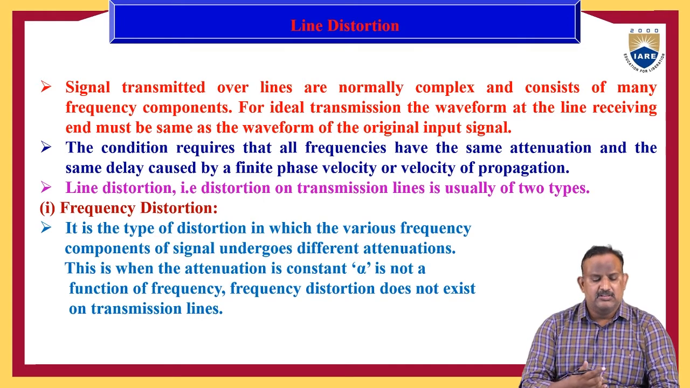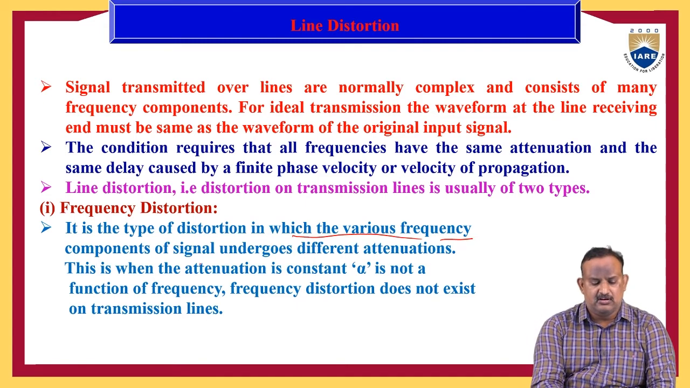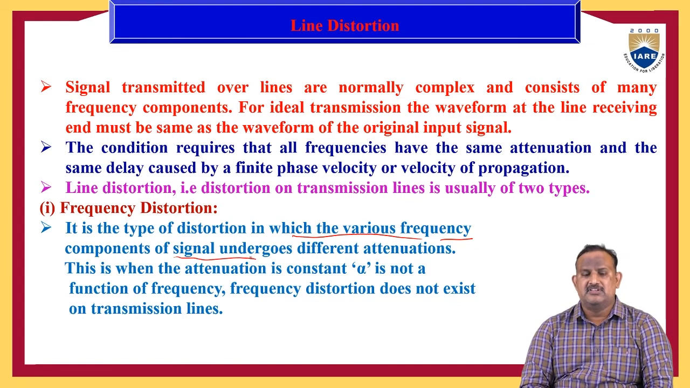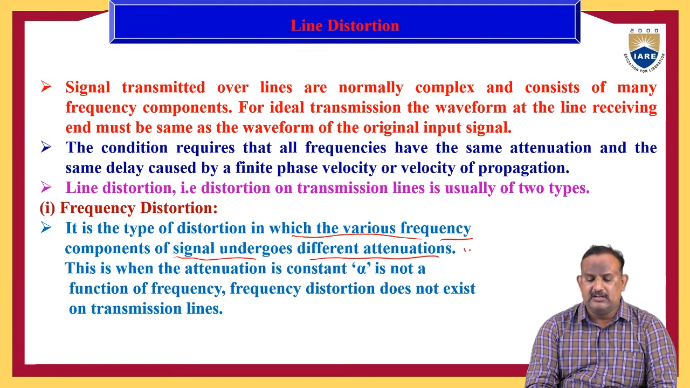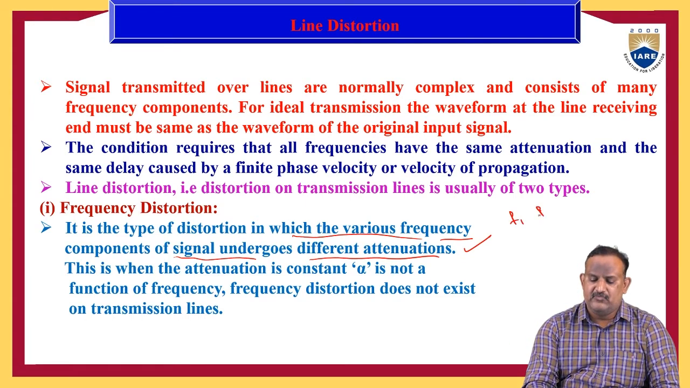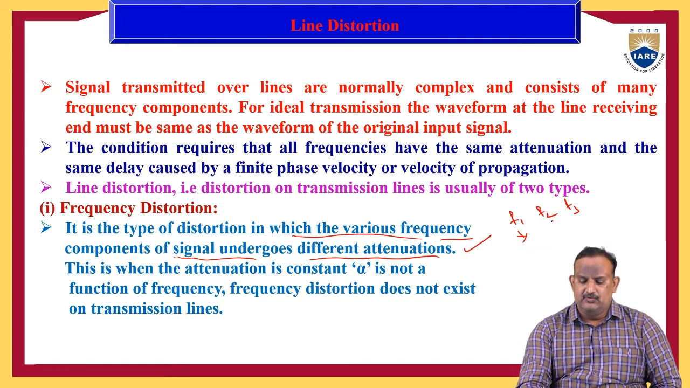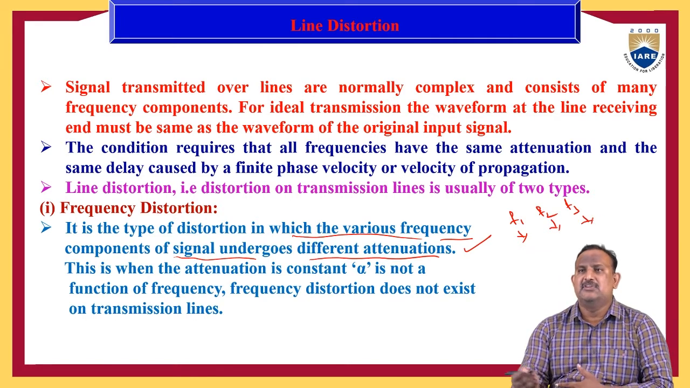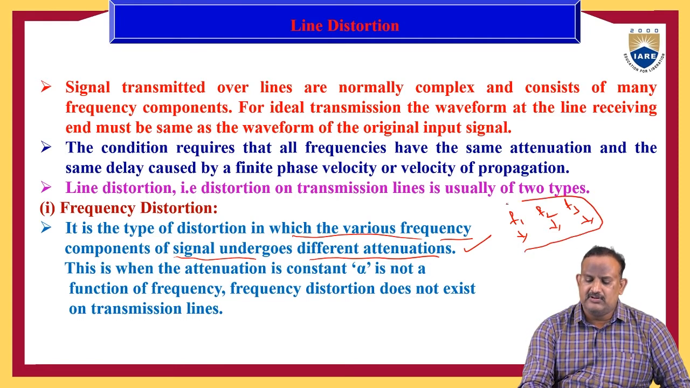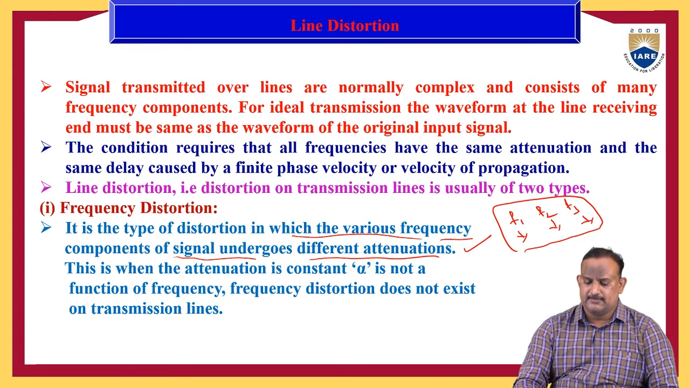So I repeat once again, the frequency distortion is the type of distortion in which the various frequency components of a signal undergo different attenuations. So different frequencies undergo different attenuations. Suppose F1, F2, F3 are there. So here F1 will undergo some distortion, F2 will undergo some distortion, F3 will undergo some distortion. The distortions are different for the three frequencies. Such type of distortion is known as frequency distortion.